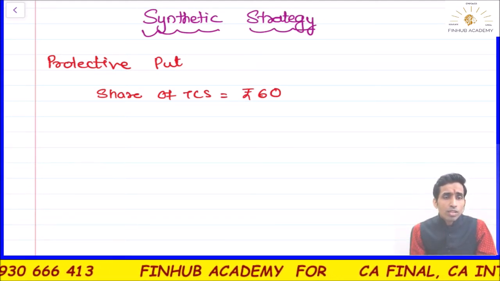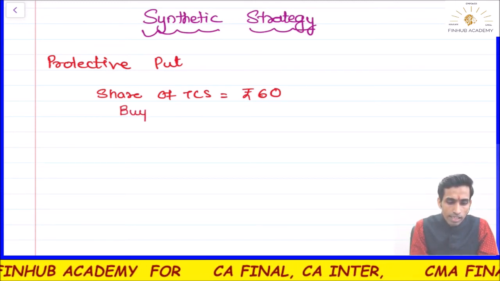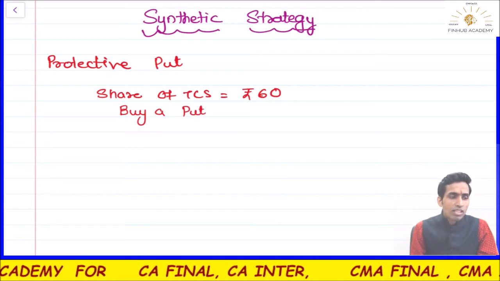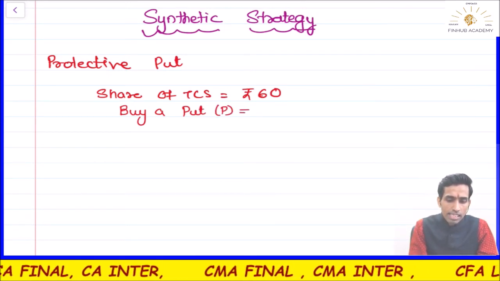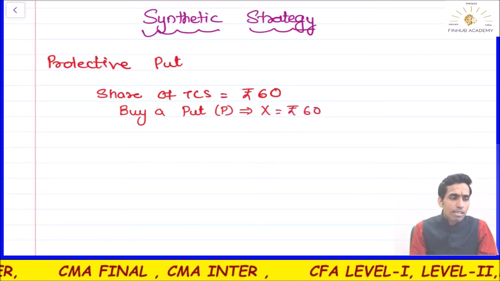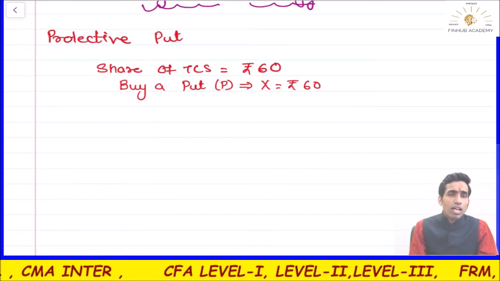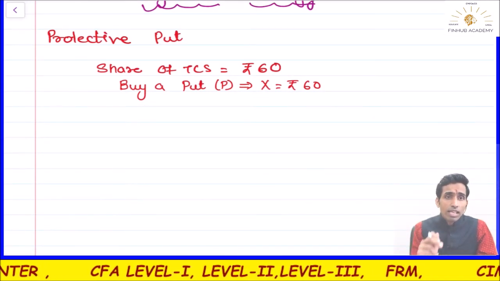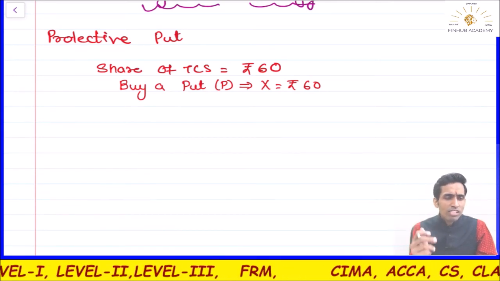So what you do, you buy a put. You buy what? You buy a put. Understood? Let's say put P is the put that has an exercise price of, let's say, 60 rupees. Exercise price of how much? 60. It's similar to the market price. Right now you bought one put and you obviously paid what? Premium.